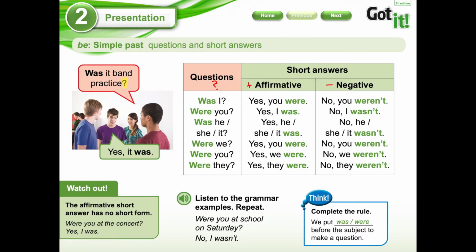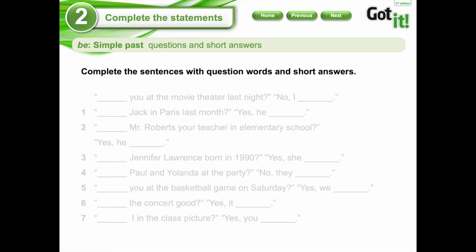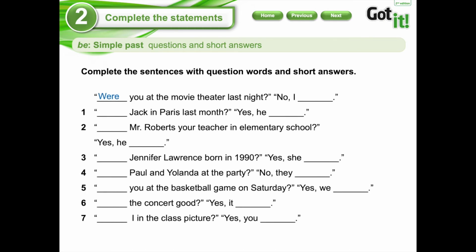So, okay, we're going to continue. If you don't have doubts or questions, we're going to now do some exercises, okay? We're going to start with the easy ones, and then we're going to try to do exercises a little bit harder, okay? Here we have: complete the sentences with question words and short answers, okay? We're going to use the things that we learned.